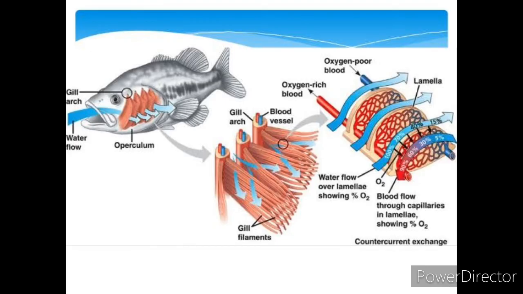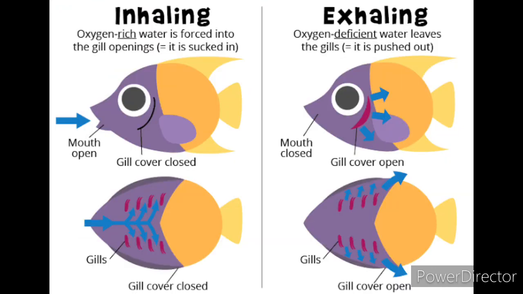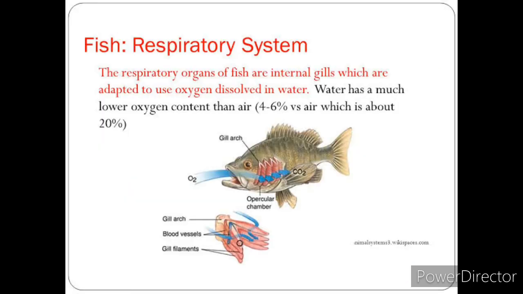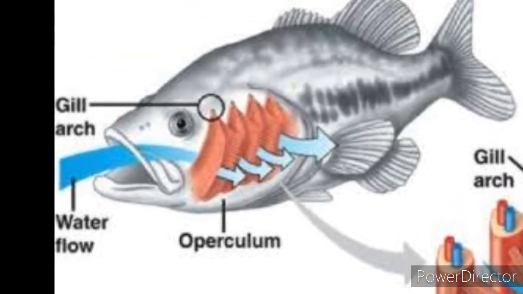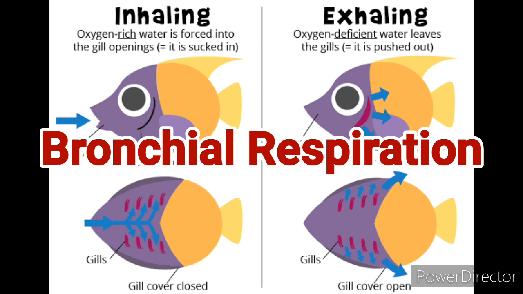Now next, let's see how respiration takes place in fishes. In fishes, the exchange of gases takes place through their gills. Aquatic animals such as prawns, mussels, fishes and tadpoles breathe in water. They draw oxygen dissolved in water and release carbon dioxide into water. The organs used for breathing water are called gills. The exchange of gases in the gills is known as branchial respiration.